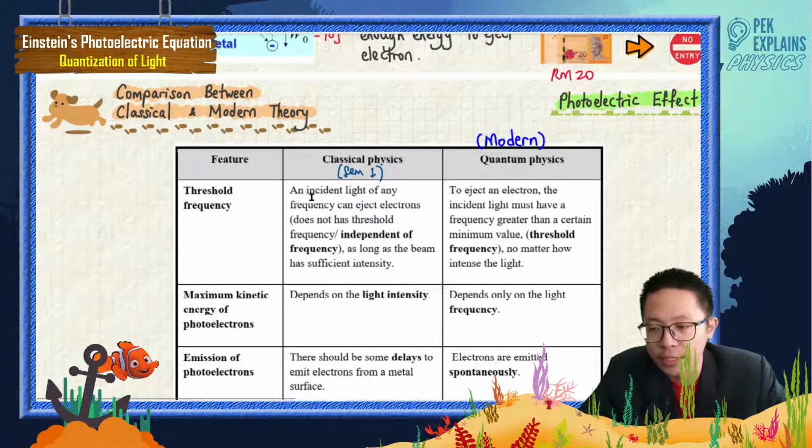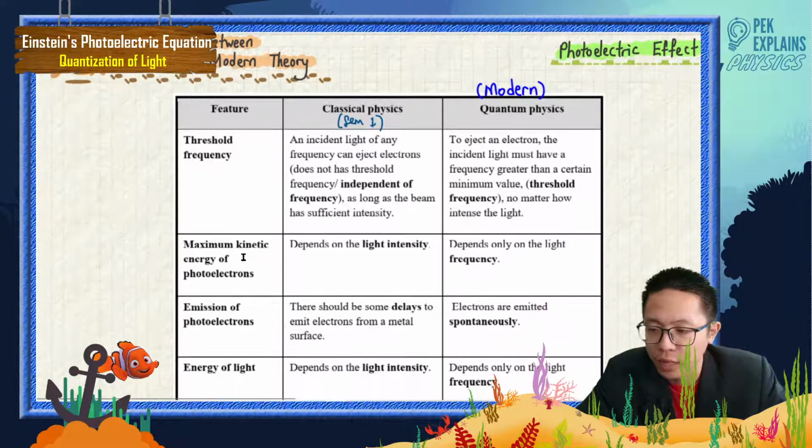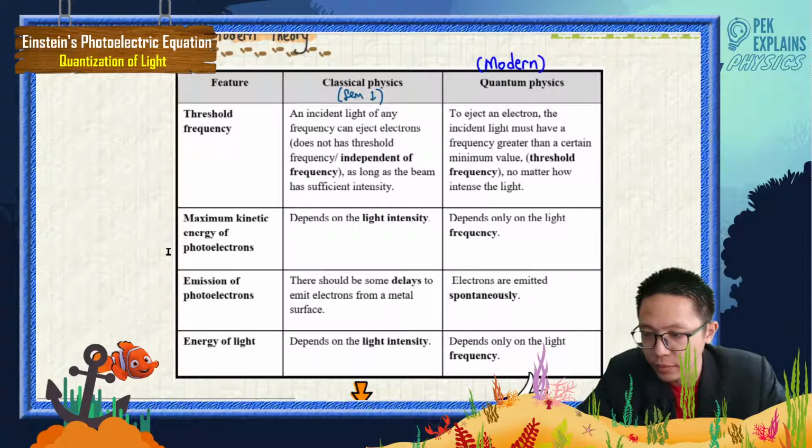For classical physics, they believe an incident light of any frequency, any frequency, is a different type of light. First of all, we look at this one: the maximum kinetic energy of the photoelectron depends on light intensity according to classical physics, whereas quantum physics says it depends on light frequency.